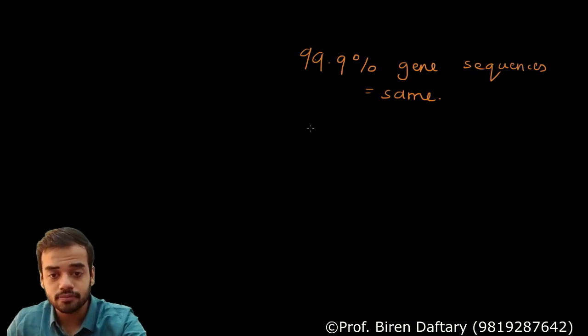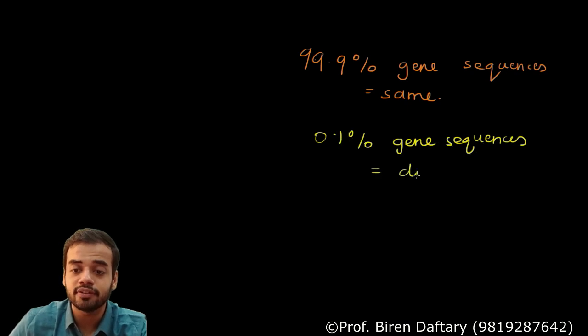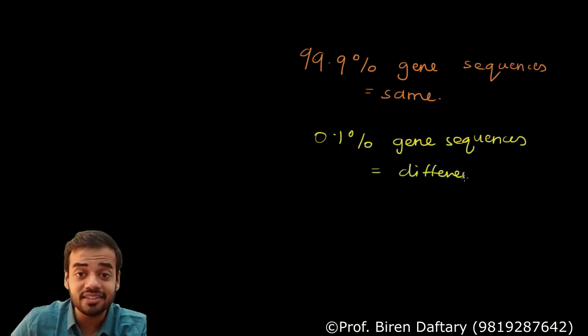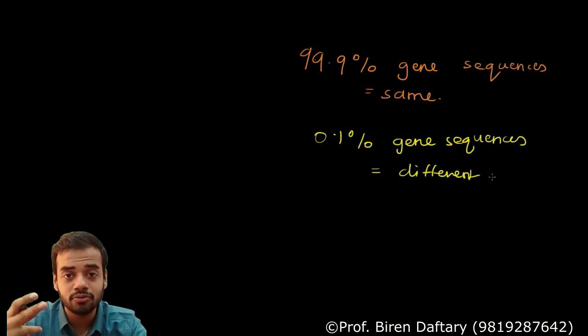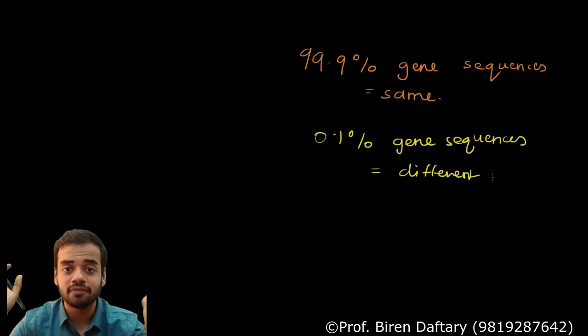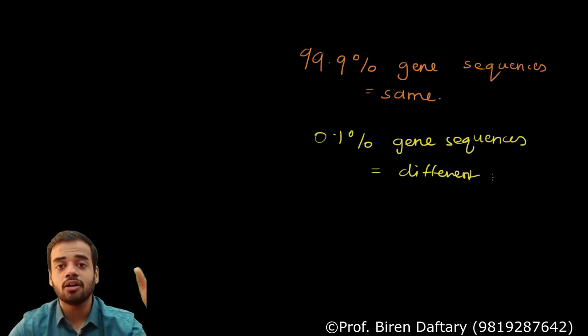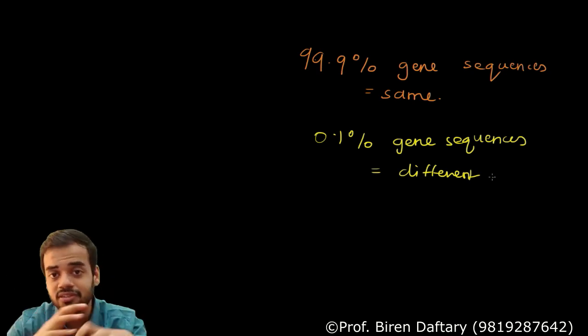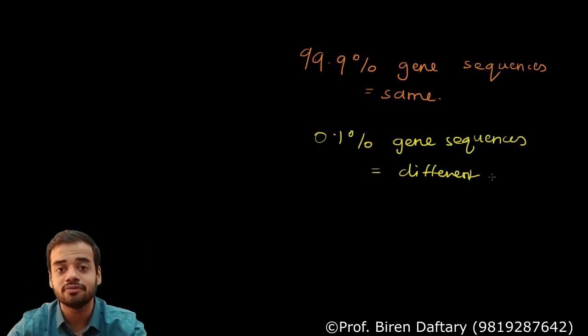However, 0.1% of gene sequences in all of us is different. That means there is a sequence which is different in me, different in you, and going to be different in everybody else. So please remember this: all the genes are not in the exact same sequence in all human beings. Only 99.9% of the sequence of genes is the same.